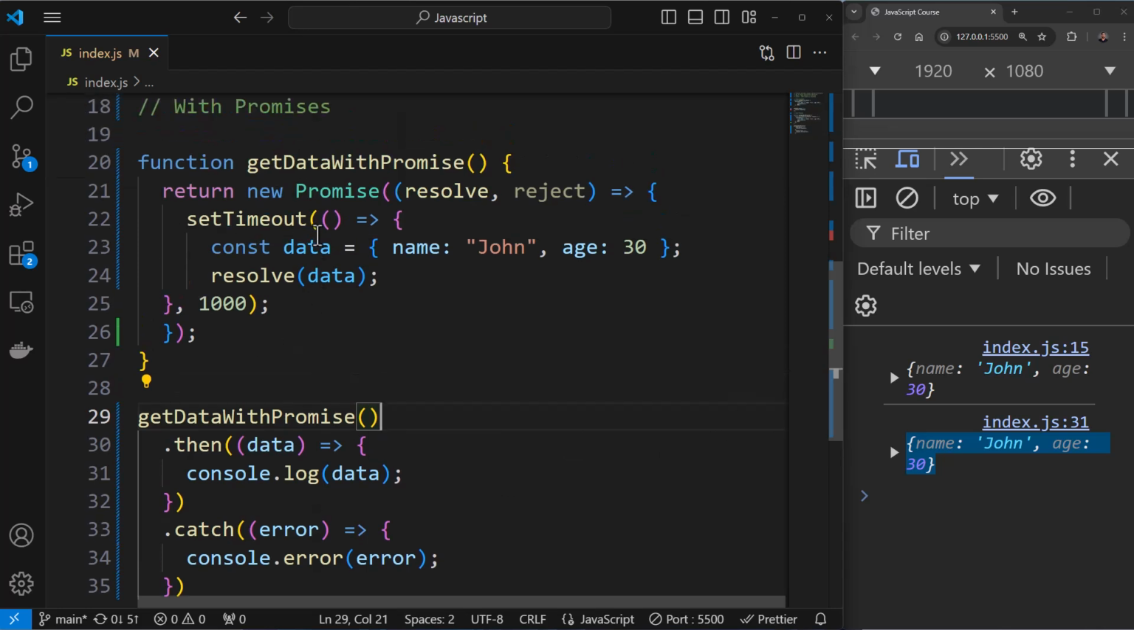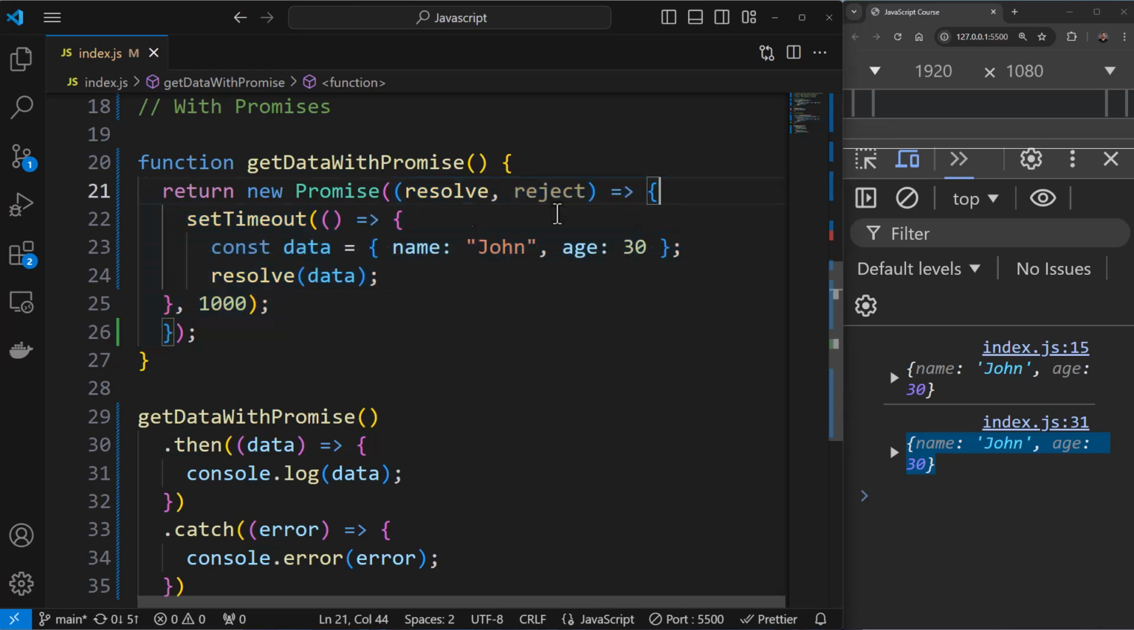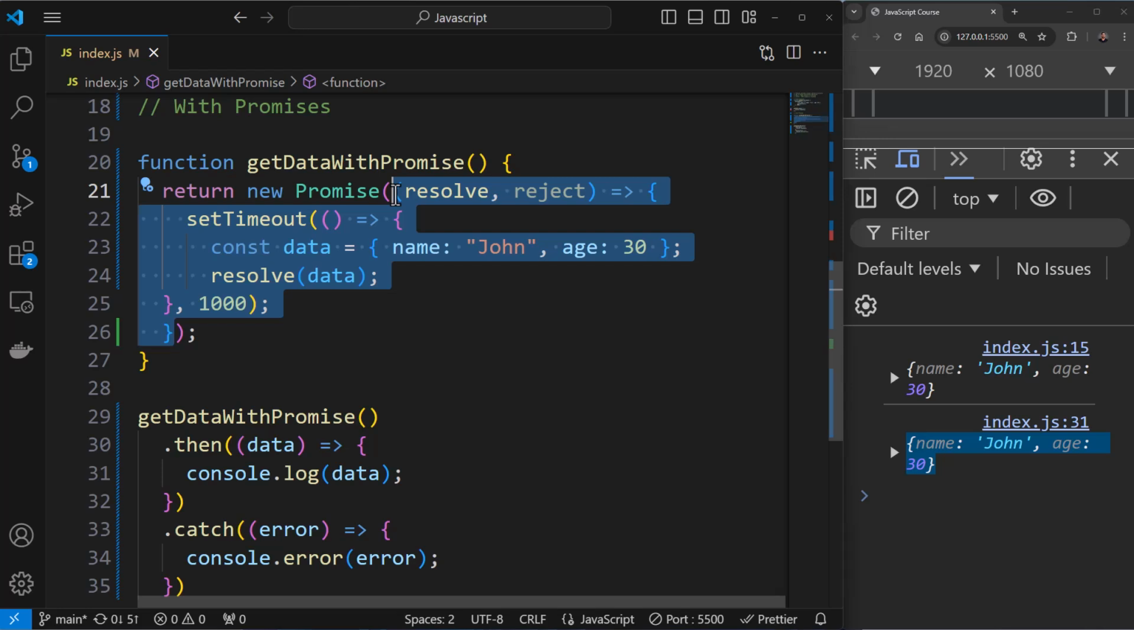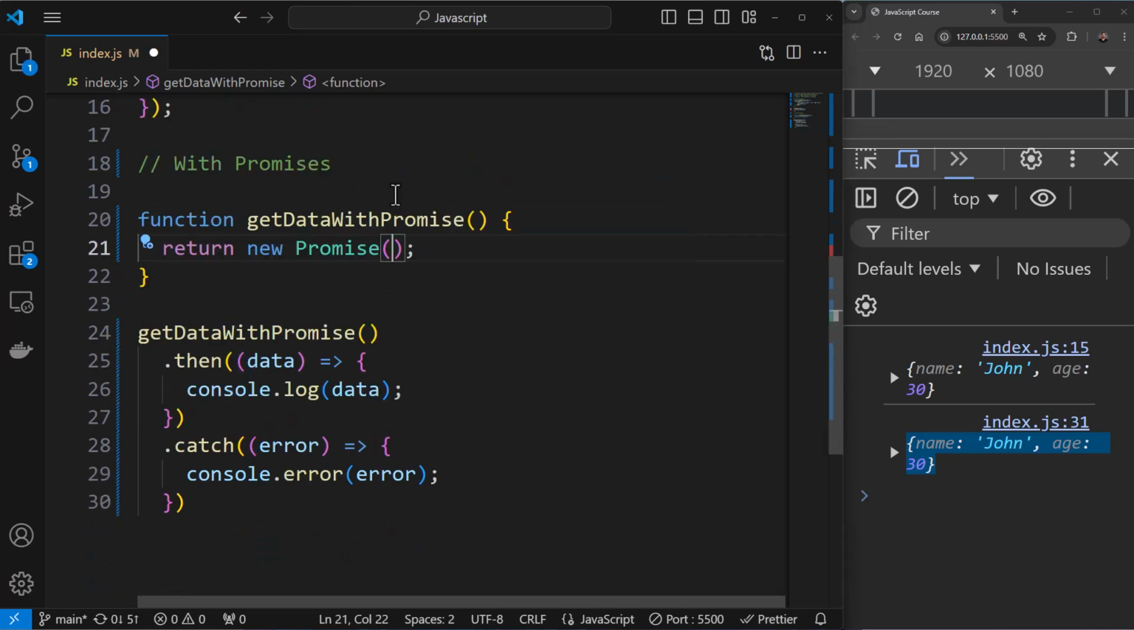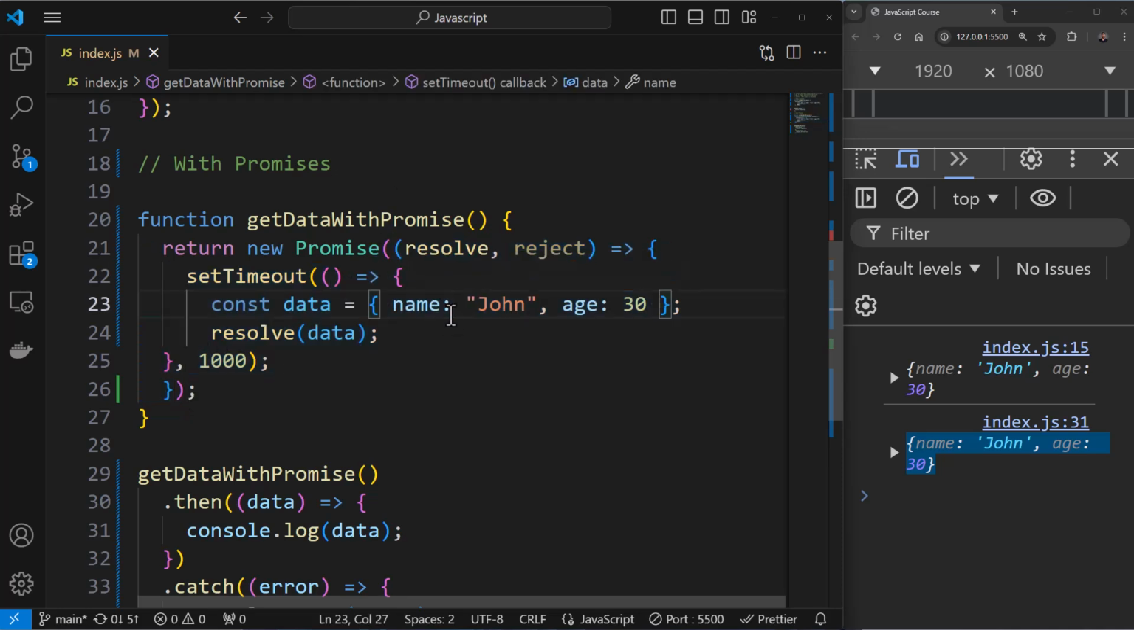All right. Just keep in mind that the operation that you want to do will go over here within the constructor. You can see this entire thing over here. This entire thing is within the promise constructor. So this is the promise. And if I say Control C, you can see this entire thing is going within the constructor. That is what you're supposed to keep in mind.